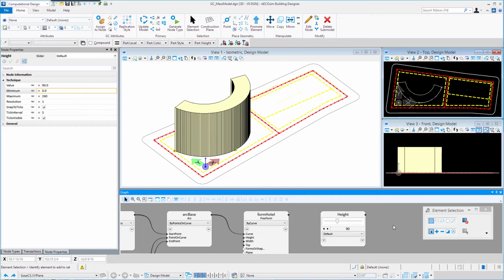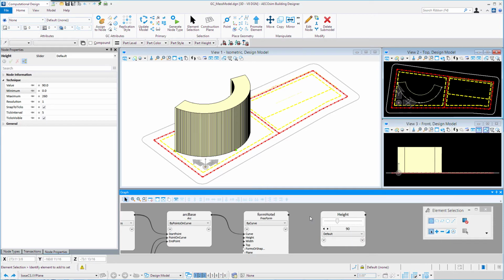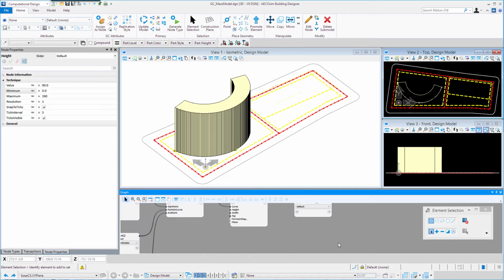Now once I have that one slider set up, I could right-click and select copy. Now I can paste a second node on my graph. I just right-click on the graph and select Paste Nodes. And now I have a second slider node, and I'm going to rename this one and call it Width.